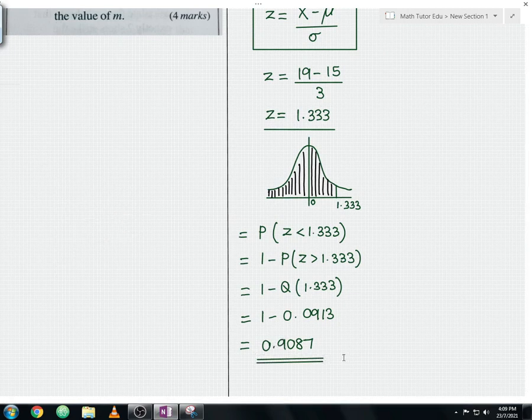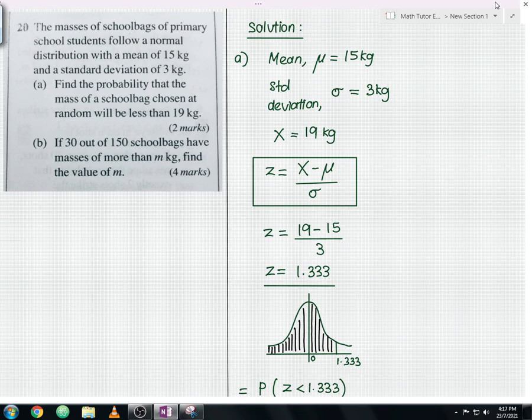Let us move to question part B now. Question part B is slightly different because usually when you are handling a normal distribution question, you will find the mean, standard deviation, then find the X value and calculate the Z value, and from there you come up with a bell curve, and finally you calculate the probability. But this question is in the reverse direction, guys.